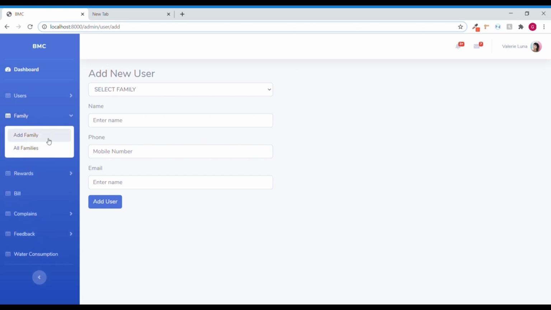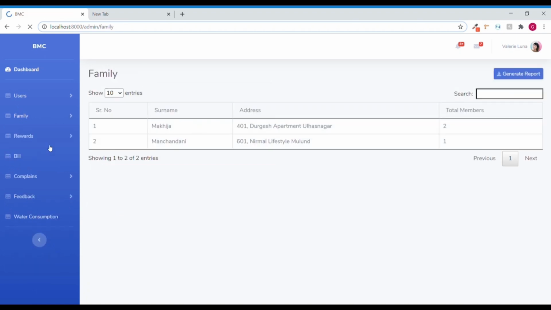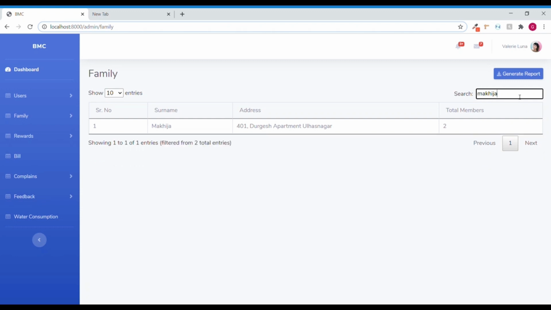Coming to the family section, again there are 2 different tabs. Coming to all families, these are the families that are registered. There are 2 surnames registered, the address of the residing family, and the total members, 2 and 1. The data can be searched over here. In case I want to search something like the Makhija family or Manchandani, whatever.